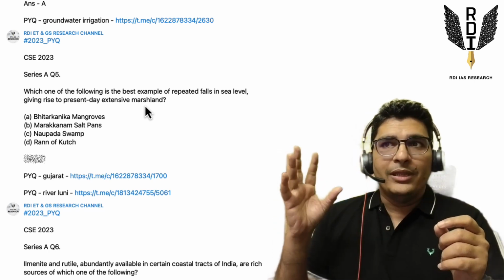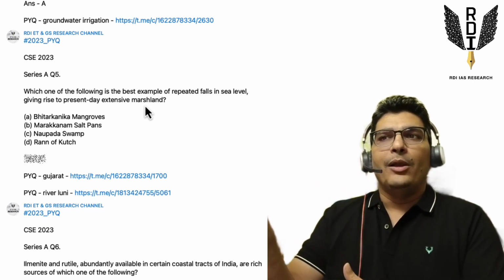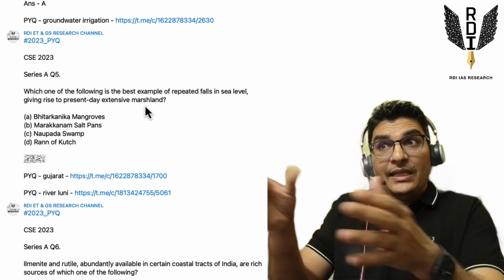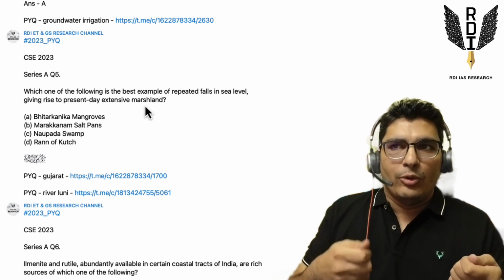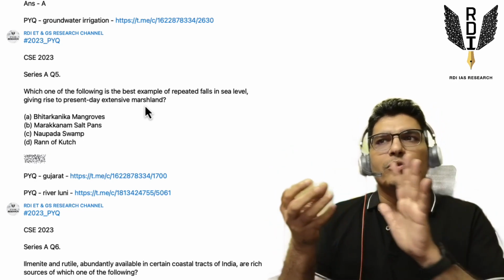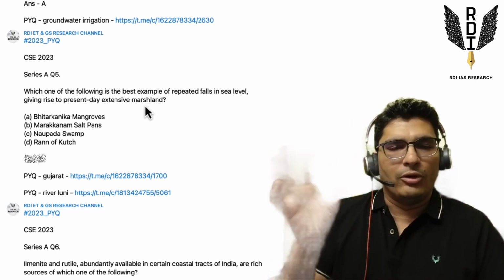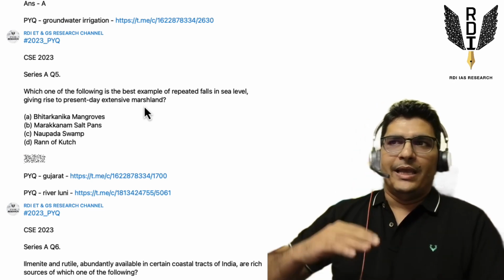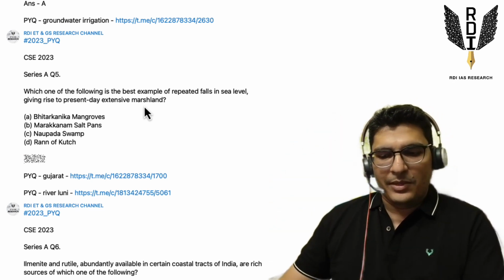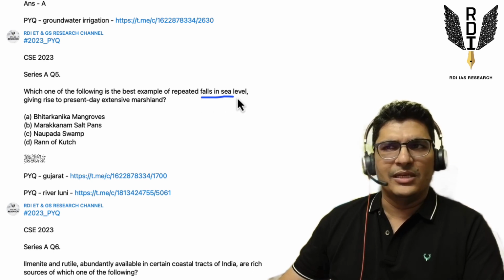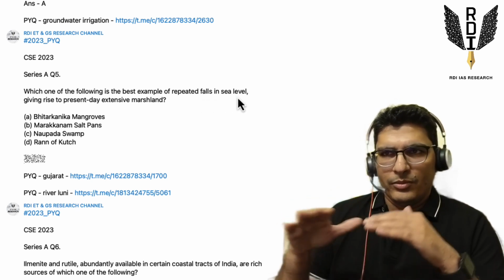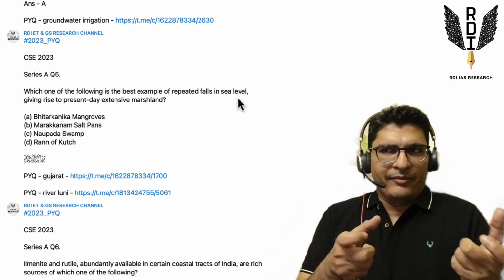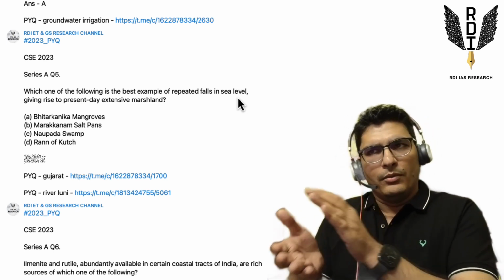Random things, unknown things will not be the best example of extensive marshlands, right? Naturally, the best examples of extensive things will be those which are commonly known. These kind of things generally are there in our NCERTs also, or they'll be in the newspapers. The magazines will talk about them, right? So it's a conceptual kind of statement. Rise in sea level, fall in sea level, right? These kind of things are mentioned in our class 11th physical geography books, right? This thing is like a combination of a conceptual thing and your current affairs also.